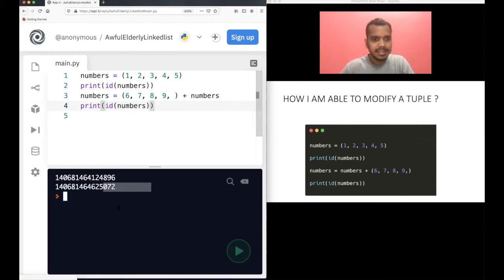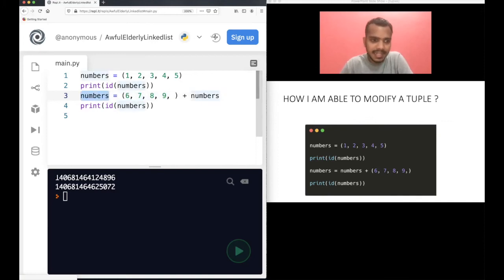So in these both cases, you see the numbers are not the same. Actually, what happened? You will think that I have modified these numbers, but no, you are getting a new number here. I told you, you cannot modify a tuple in Python. Here you will think that I have modified the tuple. I have appended 6, 7, 8, 9 at the beginning of this tuple. But what is happening is that you are getting a new tuple numbers.